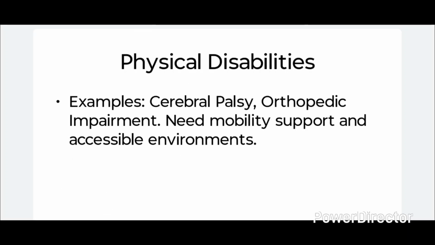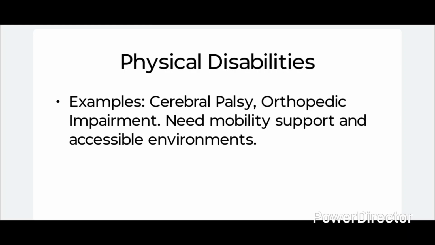Physical disabilities affect movement and physical function of the individual. For example, cerebral palsy and orthopedic impairment. Cerebral palsy is a permanent movement disorder that affects muscle control, posture and balance.